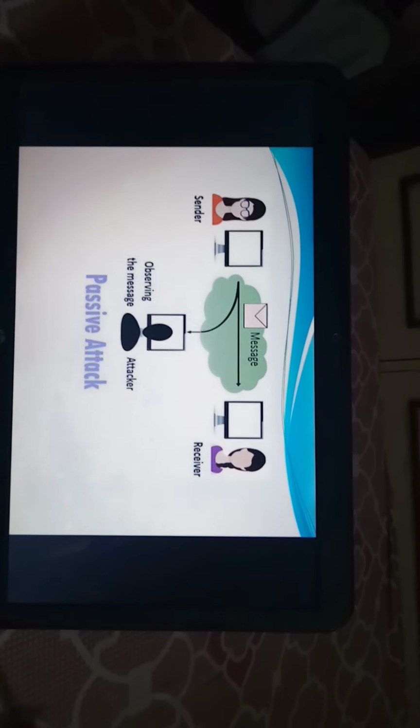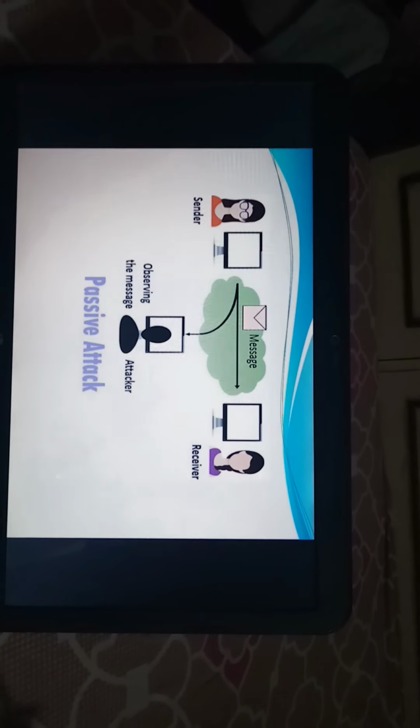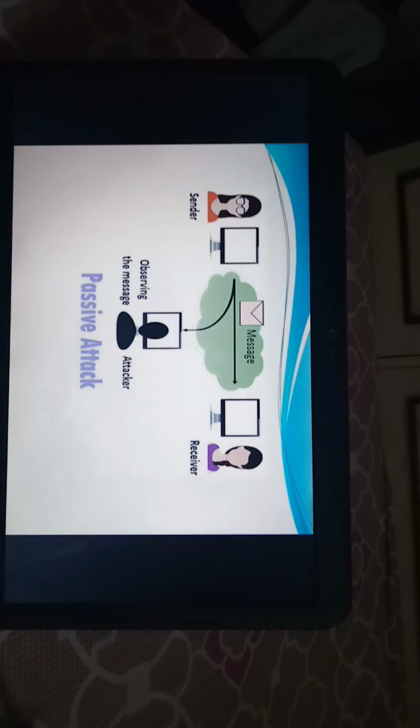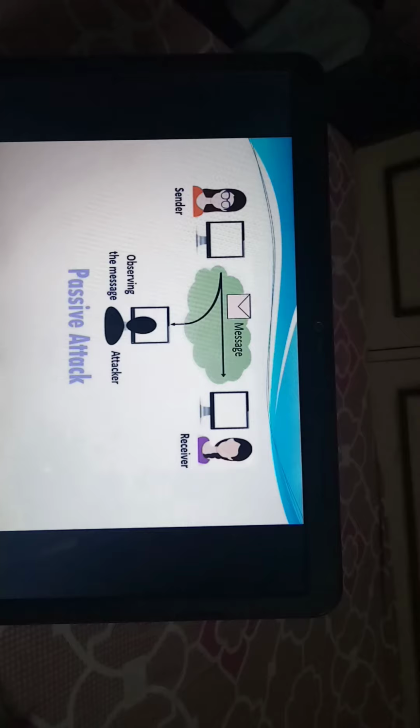Let us try to understand by diagram. Here sender and receiver. Sender sends a message to the receiver and the attacker only observes the pattern of the messages. He doesn't make any modification in the data.